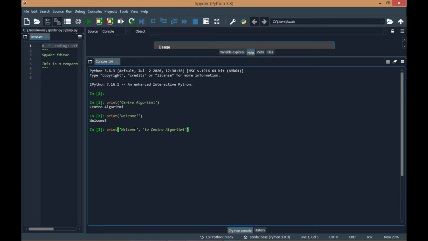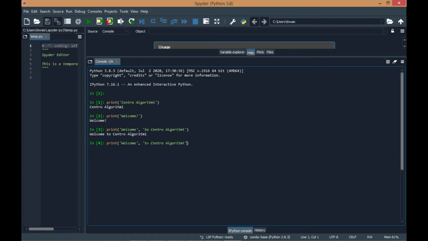So here print is taking 2 arguments as inputs, and each argument is separated by a comma. In this case, this print function will print: welcome to Centro Algorithmi. Here you can observe that print is printing each argument separated by a space, because there is no space character here. So Python will automatically insert a space here.